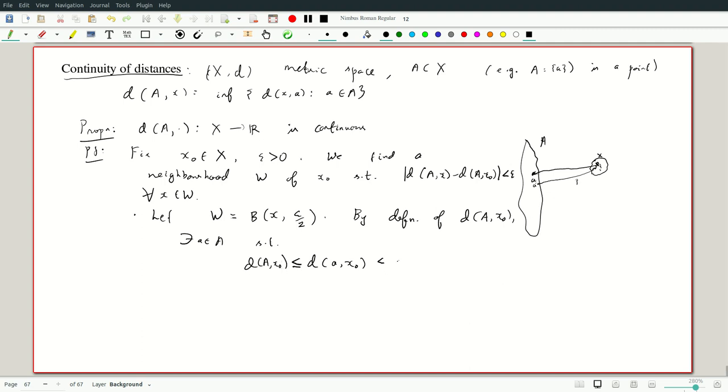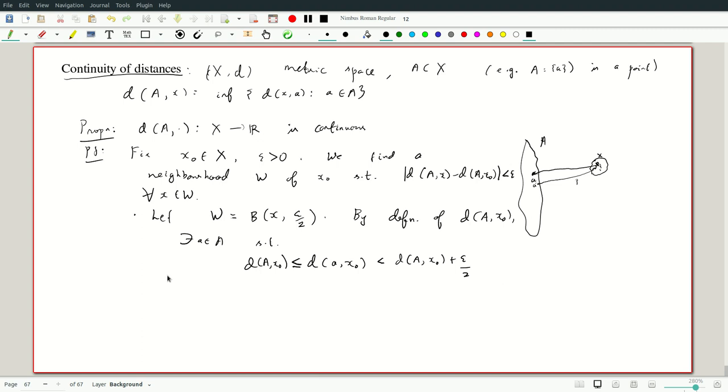But this is less than the distance between A and x0 plus epsilon by 2. So by definition of infimum, while we cannot find an a which realizes it in general, we can find a point as close as we want to that. We took a ball of radius epsilon by 2 to not bother with refining this argument, which you can as well by taking arbitrary epsilon.